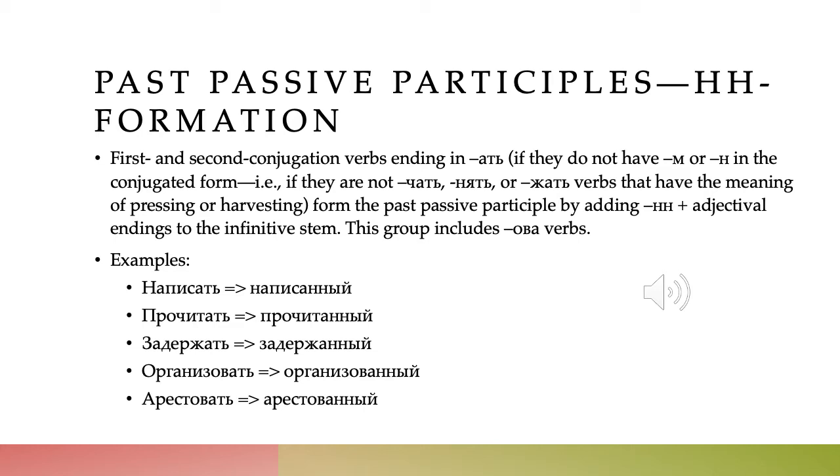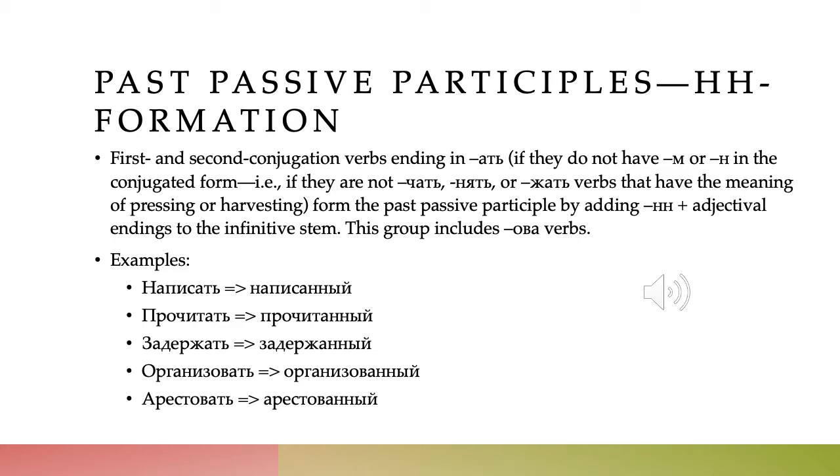If they are one of these ать verbs that are not in those other groups, and this is a very large group of verbs, they form the past passive participle by adding НН plus an adjectival ending to the infinitive stem. And this includes all the овать verbs. So this is actually the largest group of verbs, these verbs that end in ать or овать, and are not part of these чать, нять, or жать groups.